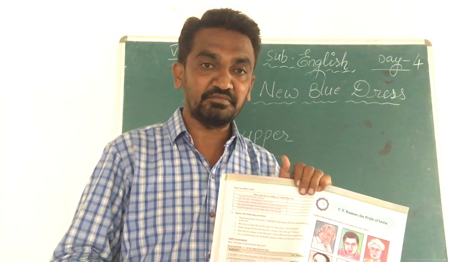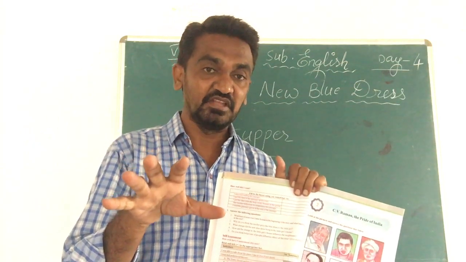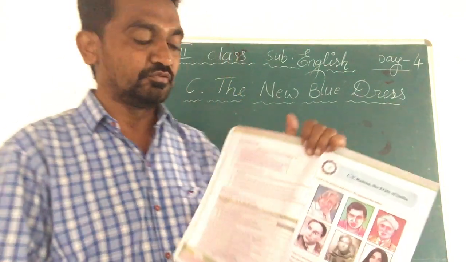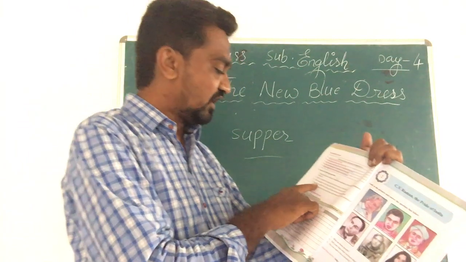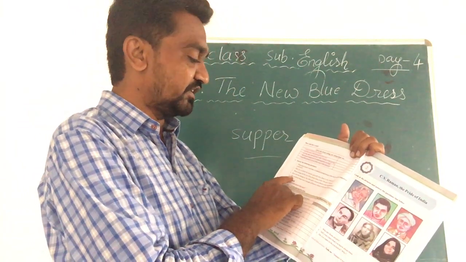They started maintaining cleanliness in their house after she owned the dress. That is the change that came when the girl owned the new blue dress. Okay, it is completed. Next, the last question.